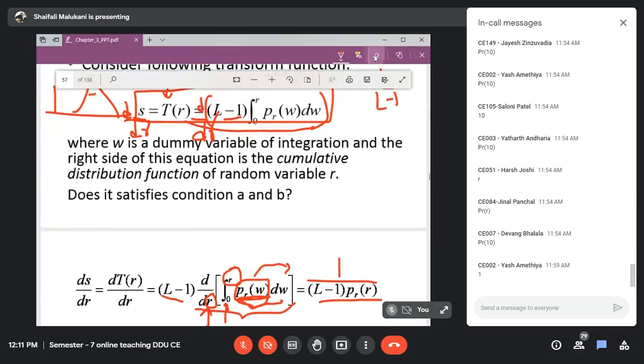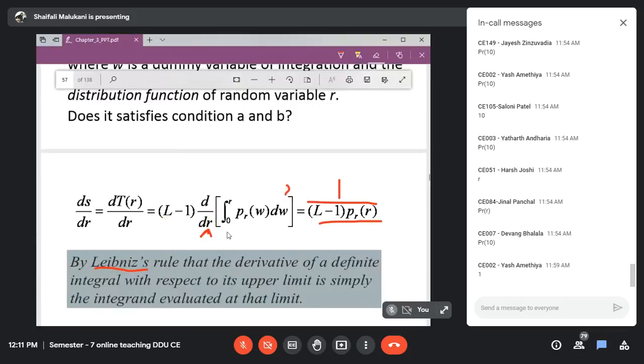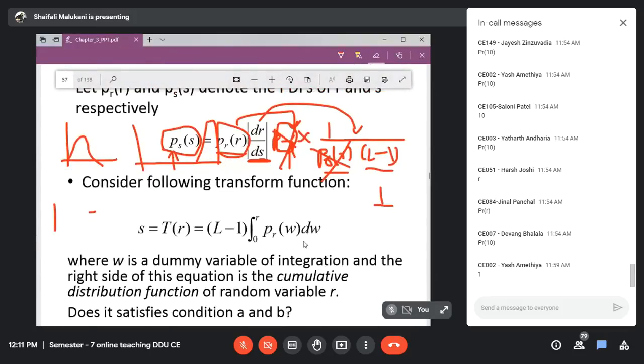But some of you say, no, we don't want to remember this Leibniz rule, it will be difficult to remember every time. So what you can do is, PR will be provided to you, or if not provided, an input image will be provided. If PR is not provided, then you can take your input image and obtain PR. Otherwise, they will provide you PR.